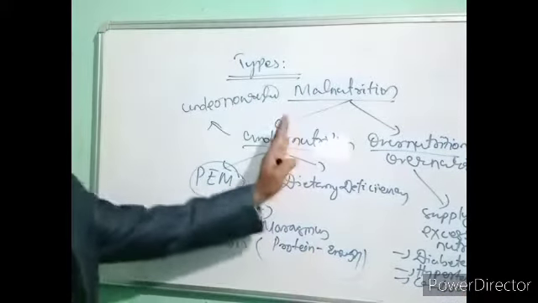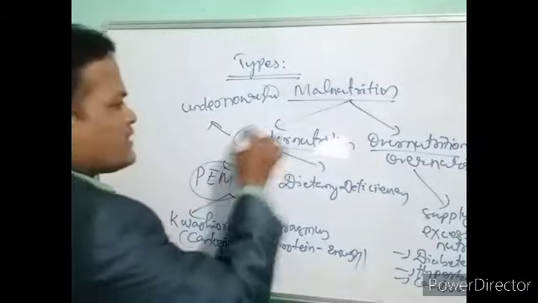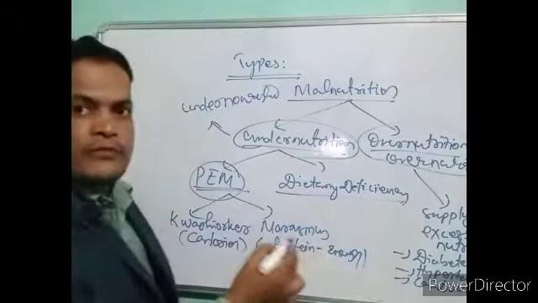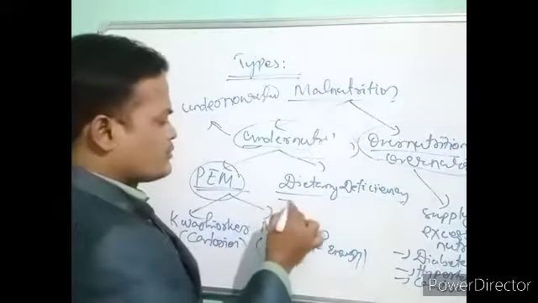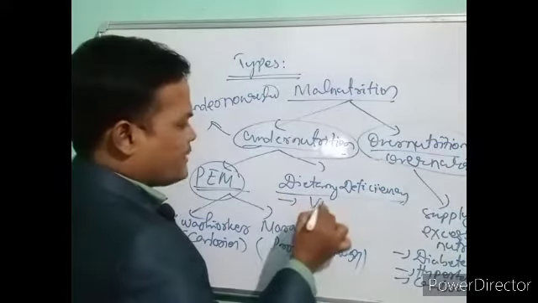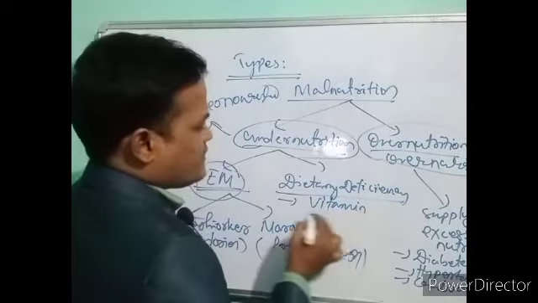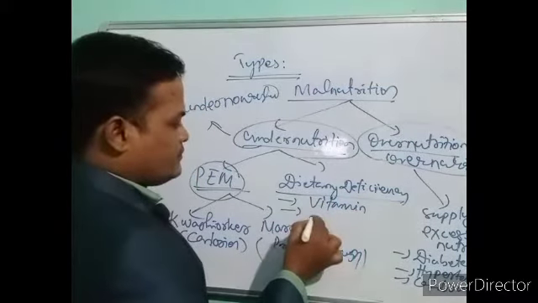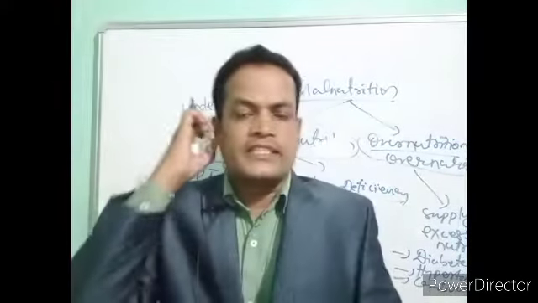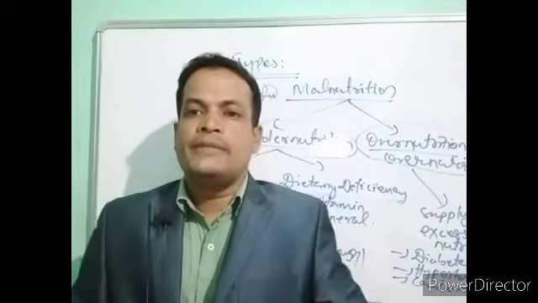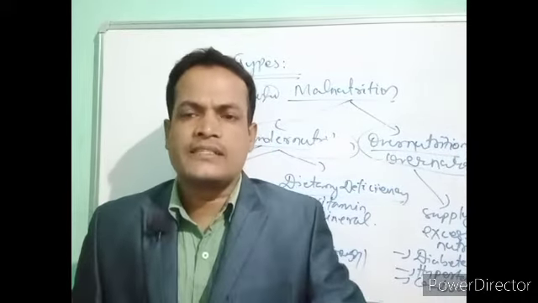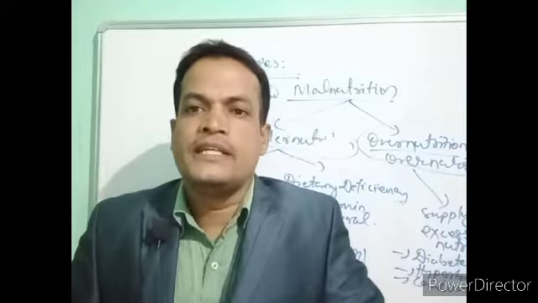So see, malnutrition is divided into two types: undernutrition and overnutrition. Undernutrition is protein energy malnutrition and dietary deficiency. In case of dietary deficiency, we are going to discuss micronutrients, particularly vitamin deficiency and mineral deficiency. In vitamin deficiency, we have already seen deficiency of vitamin A, vitamin B, vitamin C, that leads to blindness, as vitamin C causes scurvy and vitamin B causes beriberi.